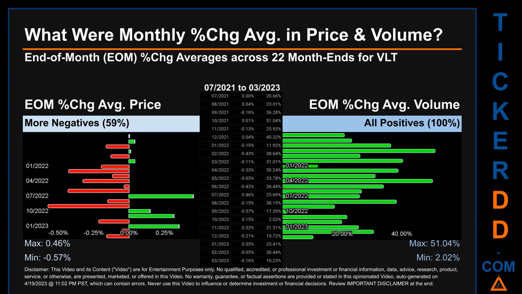Price saw an end-of-month max of 0.46% in average percentage change along with a minimum of -0.57%. For volume, the maximum and the minimum monthly percentage change were respectively 51.04% and 2.02%.